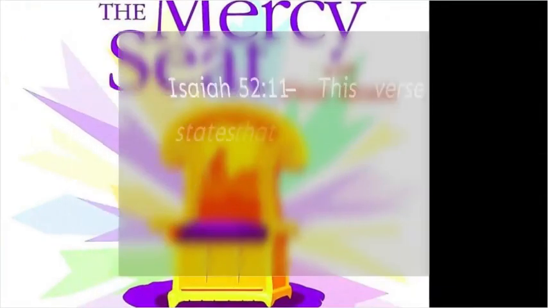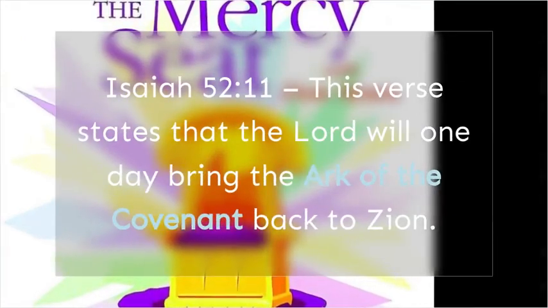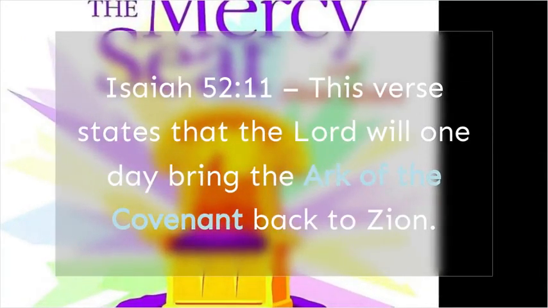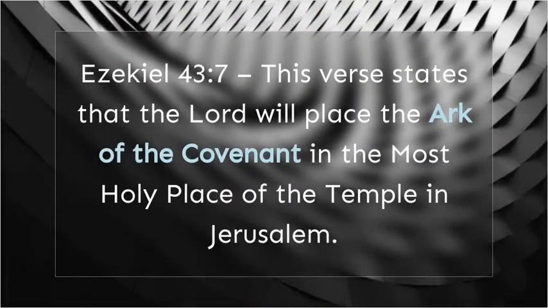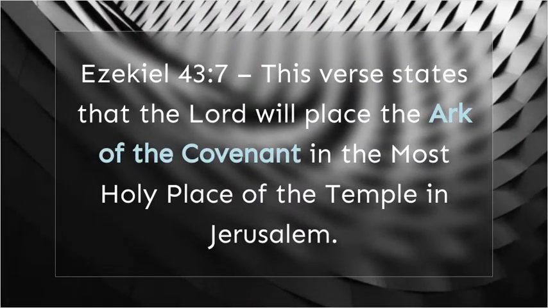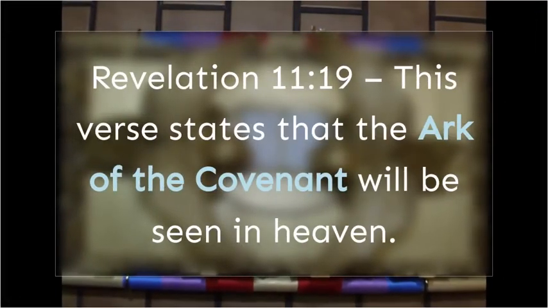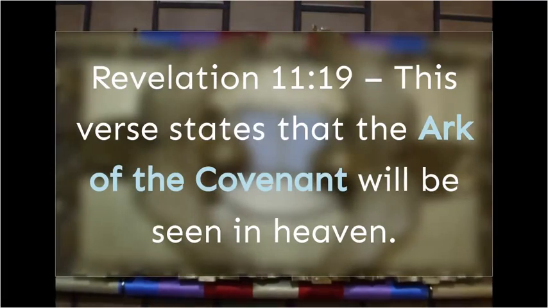Isaiah 52:11. This verse states that the Lord will one day bring the Ark of the Covenant back to Zion. Ezekiel 43:7. This verse states that the Lord will place the Ark of the Covenant in the most holy place of the temple in Jerusalem. Revelation 11:19. This verse states that the Ark of the Covenant will be seen in heaven.